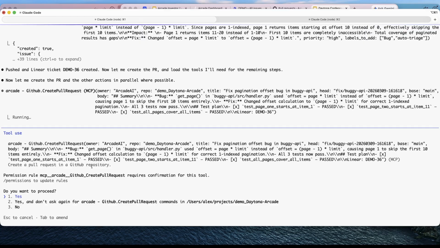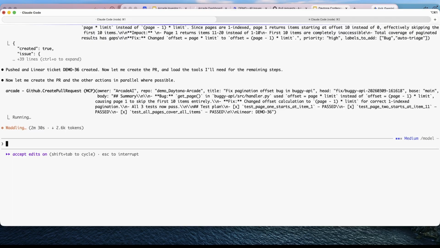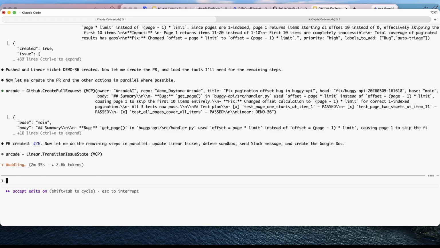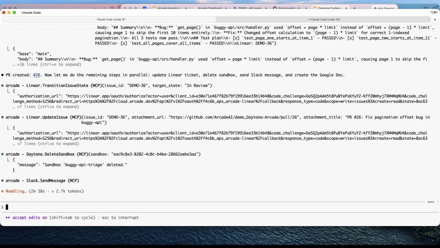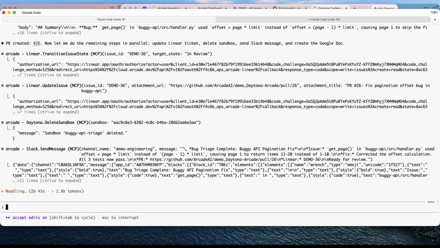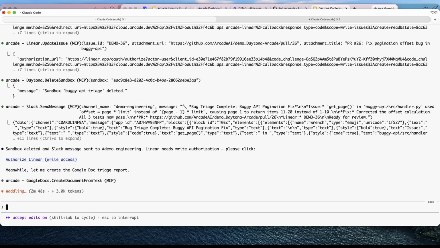So everything's worked out. We have found our fix. We've created our tickets. We've updated our tickets. Now we're going to issue the pull request. Artificial break to give us the time to talk about it. We're going to say yes. Now it's updating the Linear tickets to close them out. And now it's doing cleanup work. It's deleting the sandbox, making sure that everything's been spun down so you're not being charged. And now it's going to update more Linear.